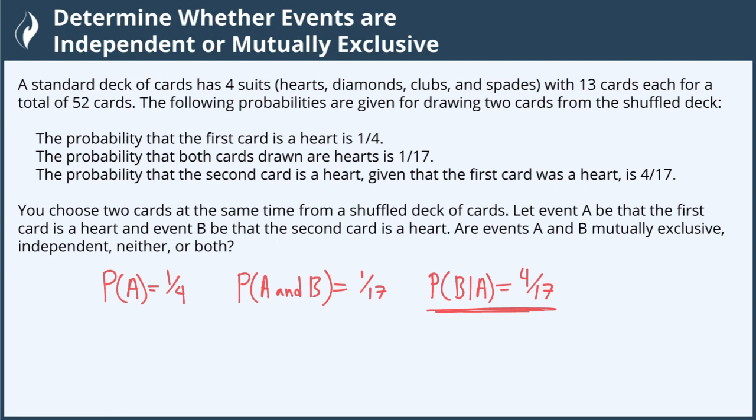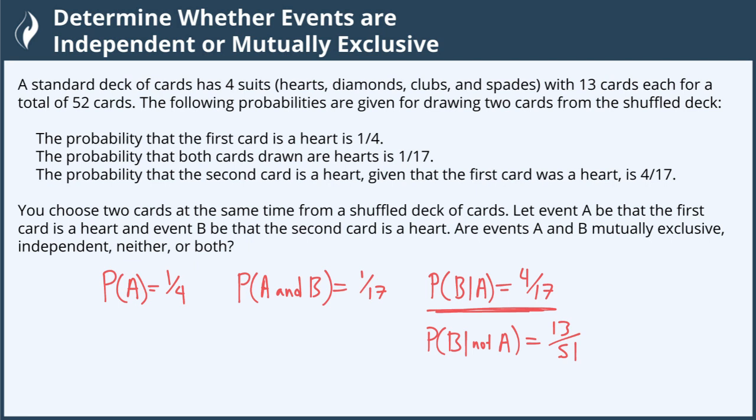Think about it like this: probability of B given not A. If I didn't draw a heart the first time, there are still 13 hearts left in the deck, and I drew 1 card out, so there are 51 total cards in the deck.